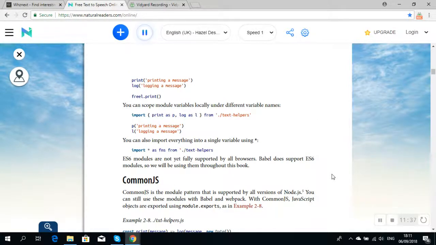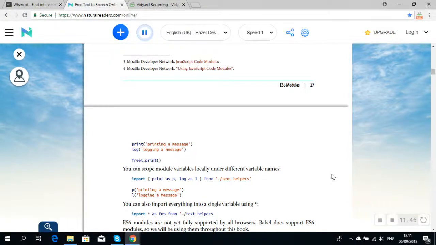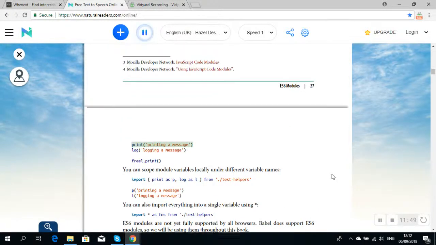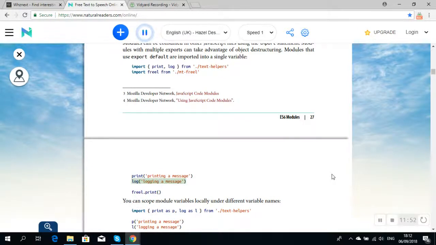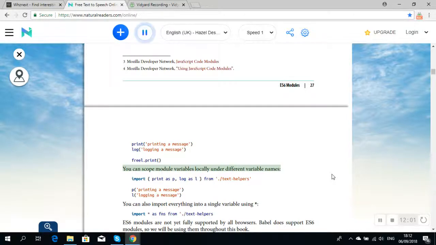5. Node.js documentation, modules. 6. For up-to-date compatibility information, see the ES6 compatibility table. print("printing a message"); log("logging a message"); freel.print(); You can scope module variables locally under different variable names. import { print as p, log as l } from "./text-helpers"; p("printing a message"); l("logging a message"); You can also import everything into a single variable using import * as fns from